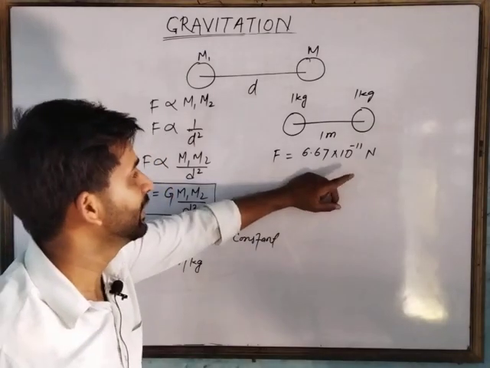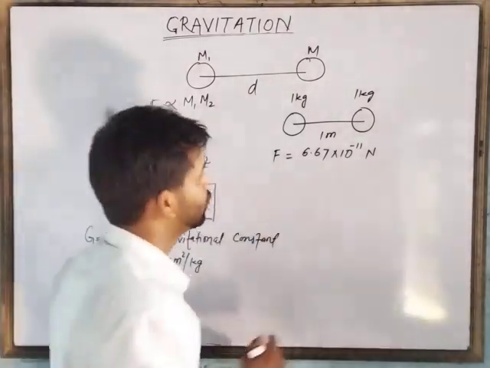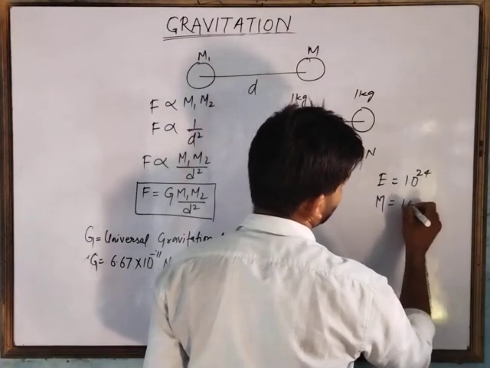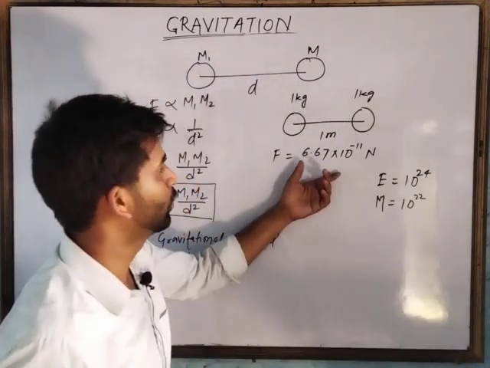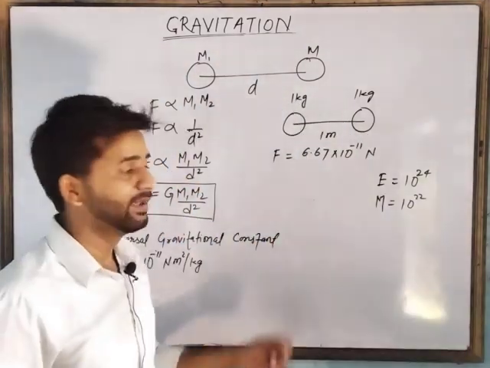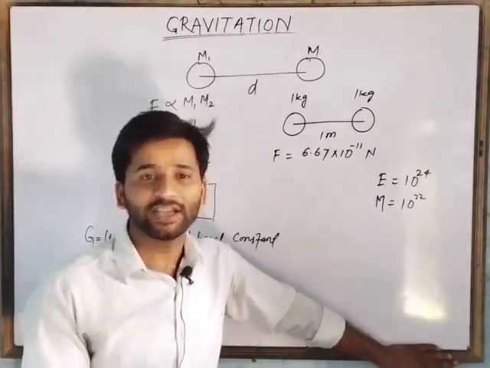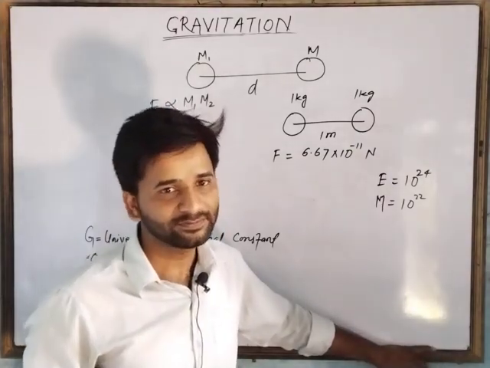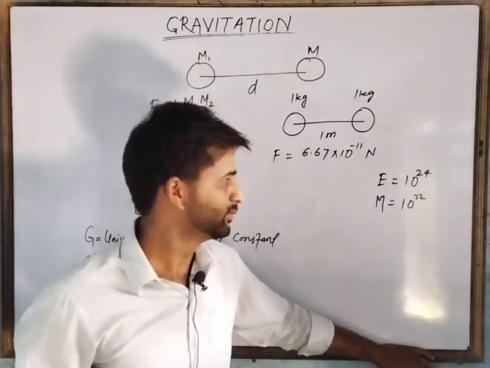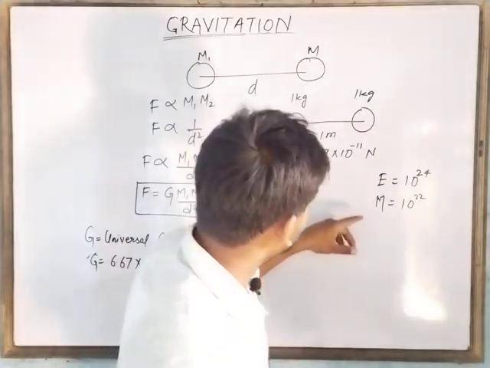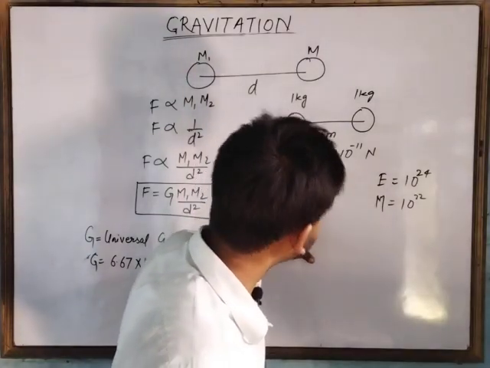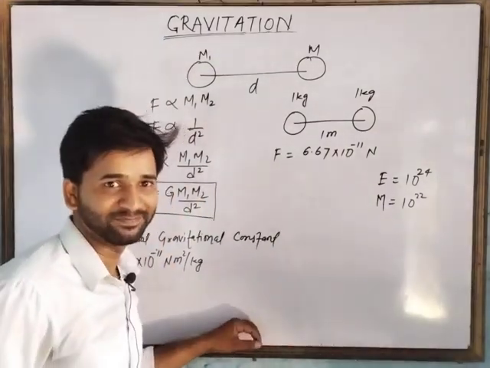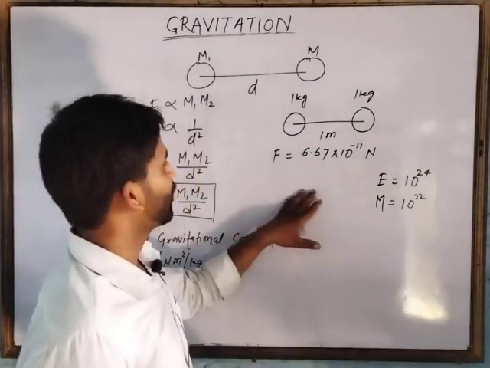But if we take the mass of earth, which is 10 to the power 24, or the mass of moon, which is 10 to the power 22, then this force will become very large. And that is why we are not able to attract any object, but earth is able to attract any object towards its gravitational pull. So this is all about gravitational force in brief.